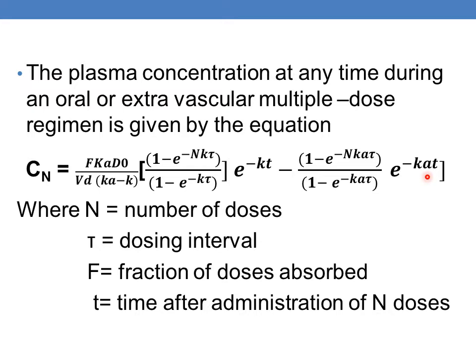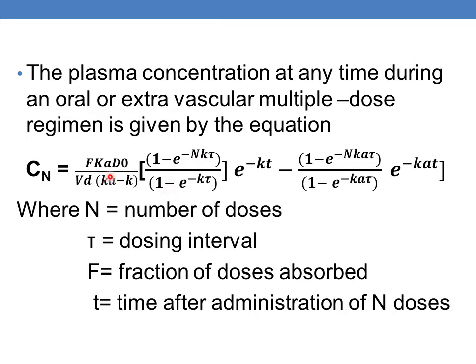If we can recollect, we have simply added the further equations which are related to absorption coefficient to the equations which already existed in case of elimination coefficient. For extravascular administration, the absorption term is also taken into consideration.